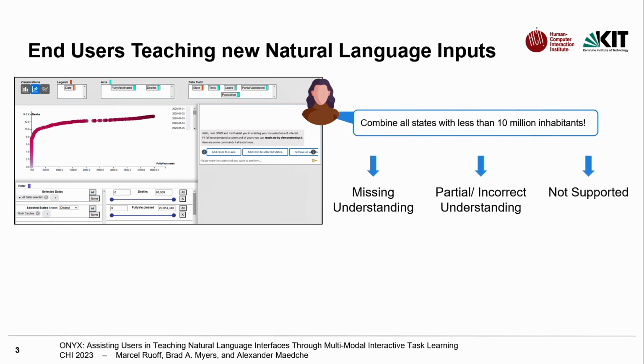For example, the depicted natural language input, "combine all states with less than 10 million inhabitants", should aggregate the data points for all states in the US with a population of less than 10 million. However, most contemporary natural language interfaces for data visualization tools get natural language inputs like this only partially correct.